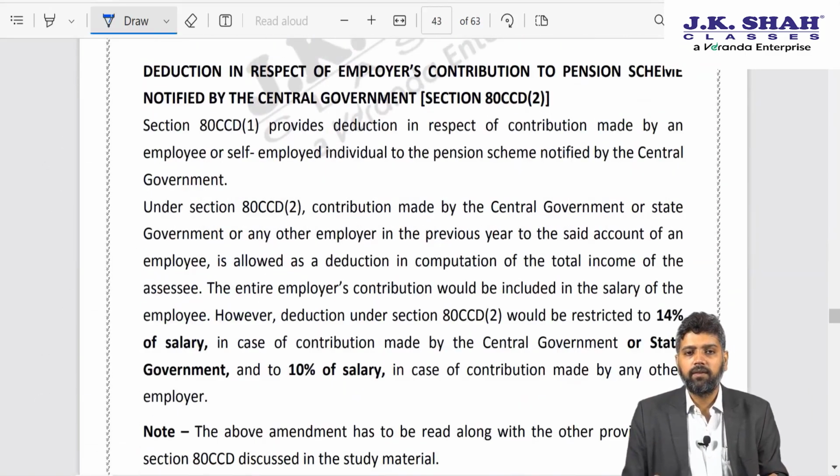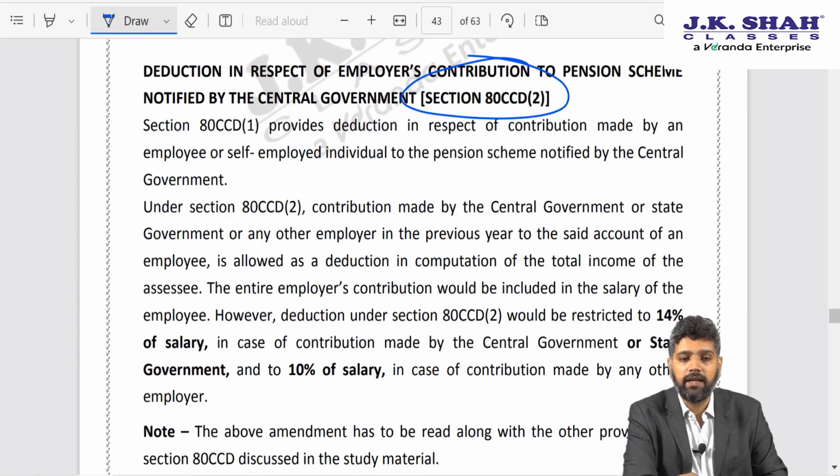Next one is deduction under section 80CCD subsection 2. We all know that as far as national pension scheme is concerned, the employee out of his salary contributes some amount towards national pension scheme, and at the same time the employer contributes from his own pocket some amount towards the NPS.